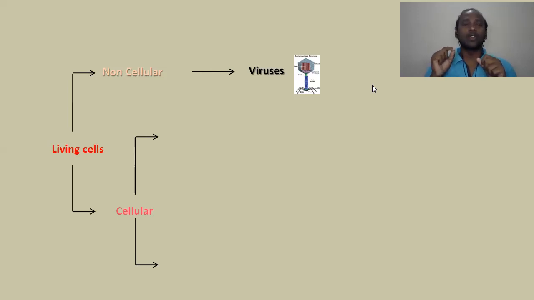If you take the cellular level, for easy understanding it can be divided into two different types. The first one is the prokaryotic cell and the second one is the eukaryotic cell. So what do we mean by prokaryotic cell? A prokaryotic cell means a very primitive organism made up of a single cell, which we call single cell microorganisms.